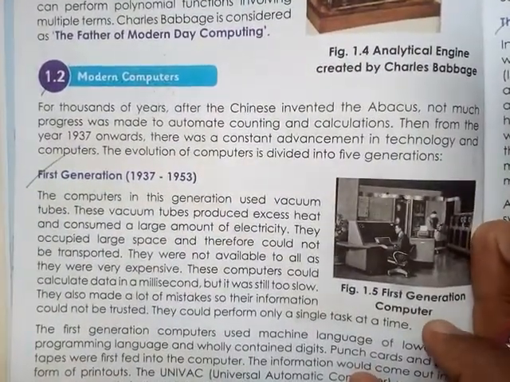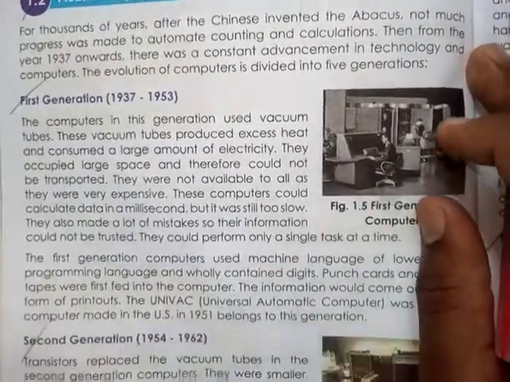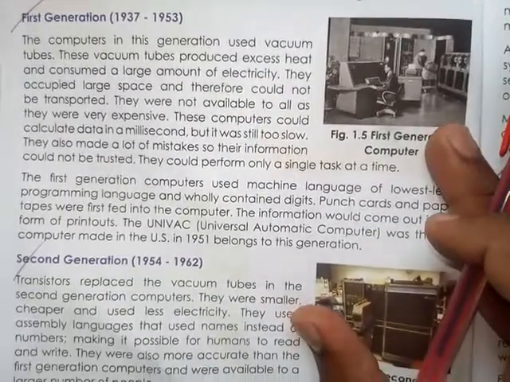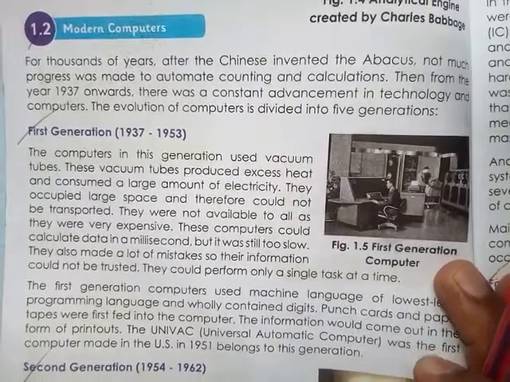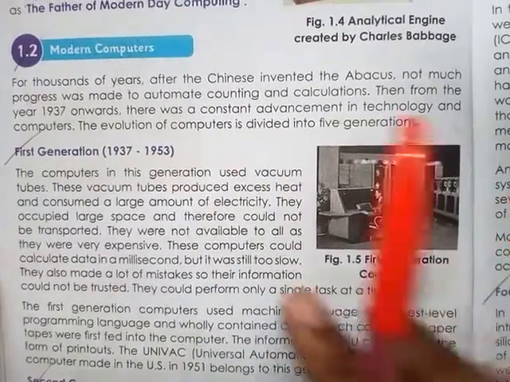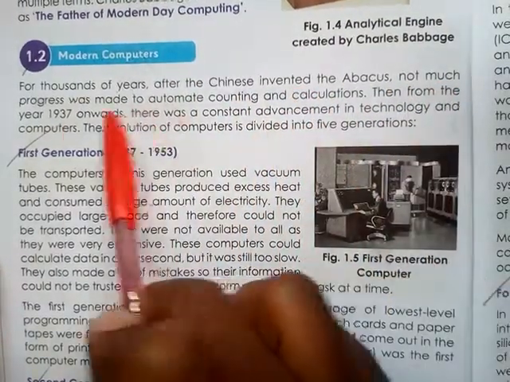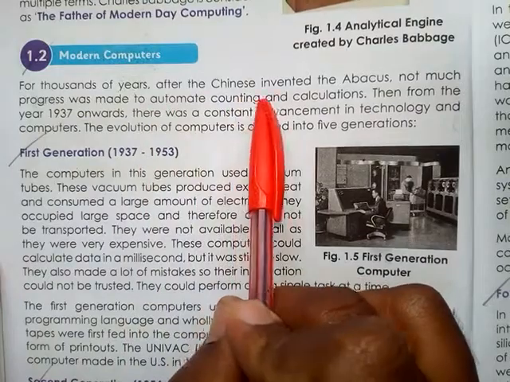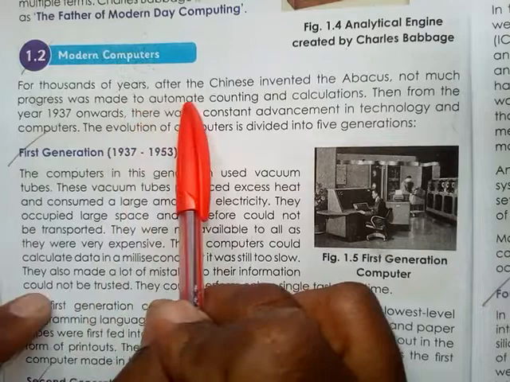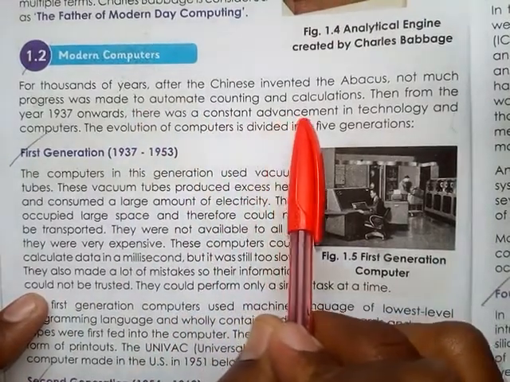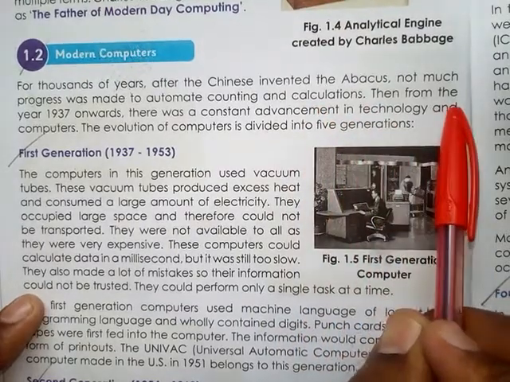The era of the computer started with Charles Babbage, who created the analytical engine. After that, the generations of computers started. Now the modern computers. For thousands of years after the Chinese invented the abacus, not much progress was made to automate counting and calculations. Then from the year 1937 onwards, there was constant advancement in technology and computers.